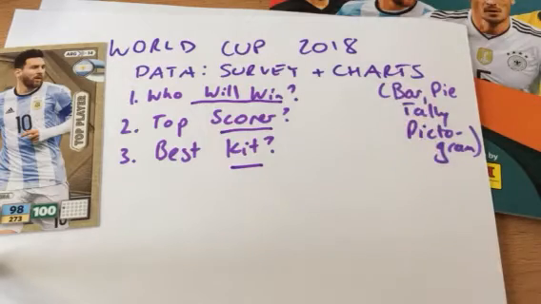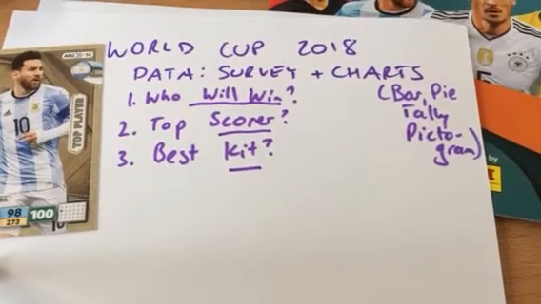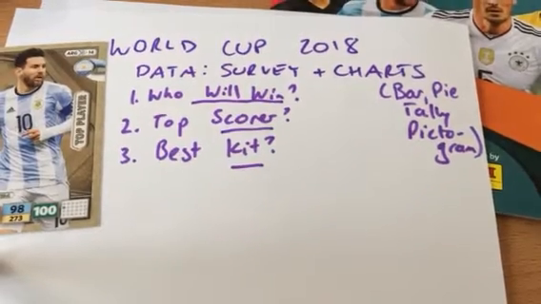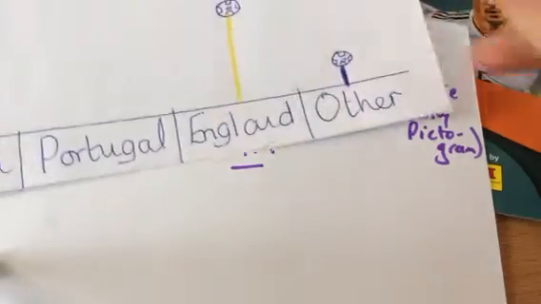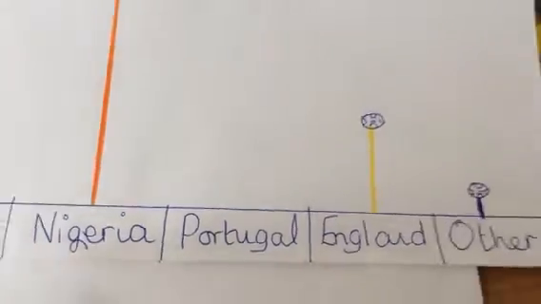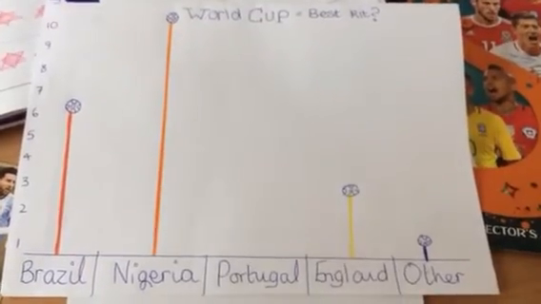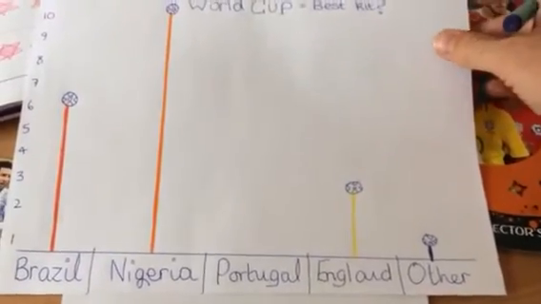And we can use a number of different ways of presenting the data: bar charts, pie charts, tally charts, and pictograms. My guest presenter is going to help me. What's the first one we've got there? The first one we have here is a bar chart about best kit. And we can see who comes out top there. Nigeria. Nigeria, fantastic.